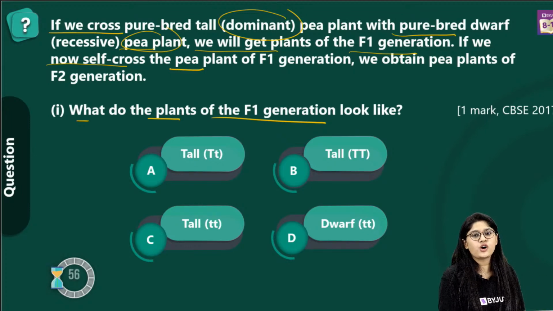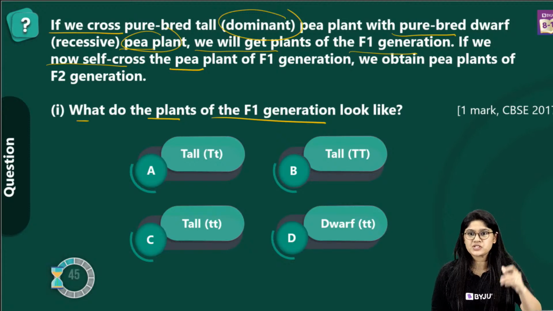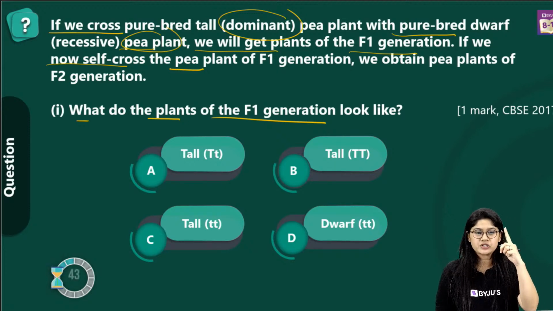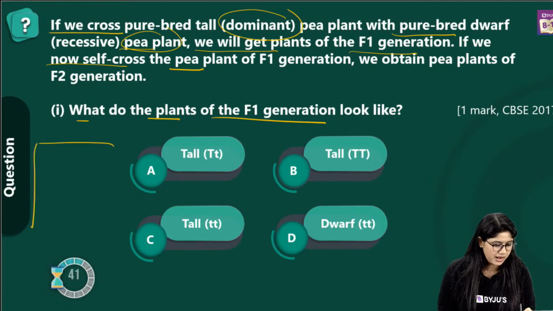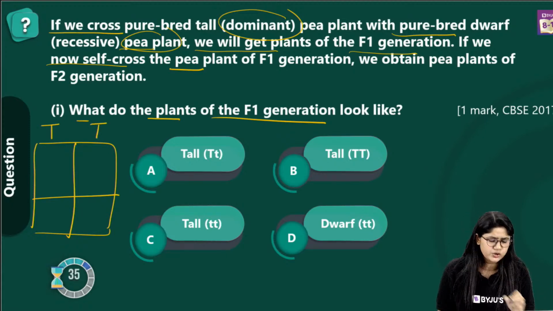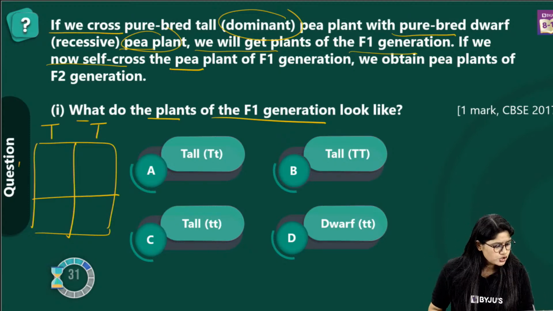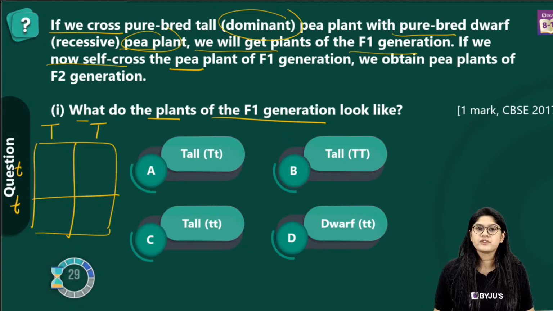Yes, Kavita, I saw your comment. Give me a minute. I will be addressing that. So, Kavita, if you can focus over here, like in the previous question, we're talking about one particular character. So I'll take the example of this plant only, the question that we are doing, right? Over here we have the dominating plant, which we will denote by capital T and capital T. That means that it is dominating. Small t and small t, that is recessive.